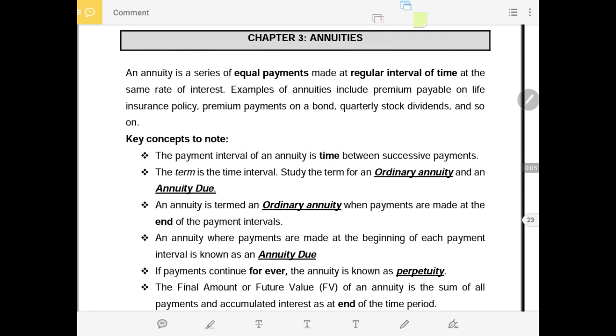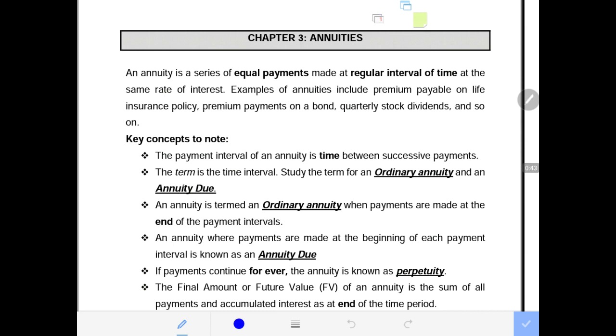We are now beginning a new, lovely, interesting chapter. A chapter on annuities. It's quite a long chapter. We will be focusing on the present value of the annuity and also the future value of the annuity and the different types of annuities that we have, which are said to be ordinary annuity and annuity due. Then the last annuity is perpetuity, which we normally deal with at statistics 2.